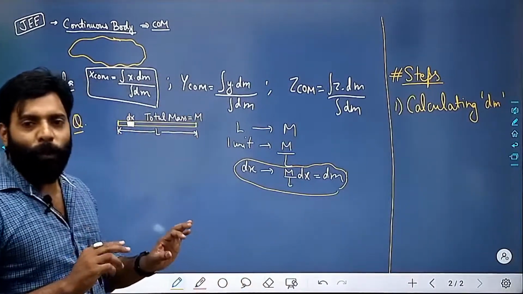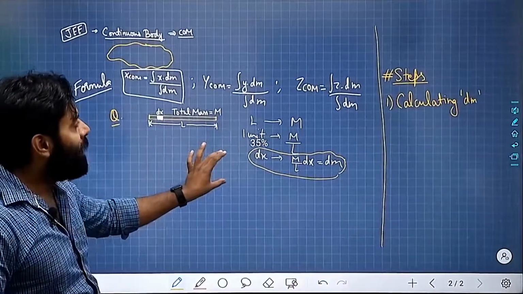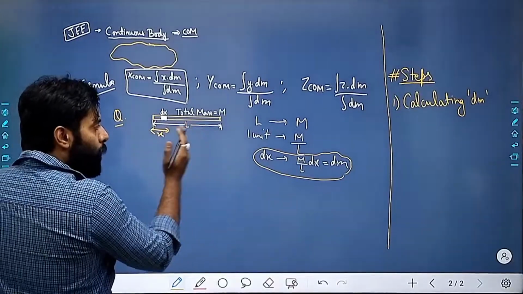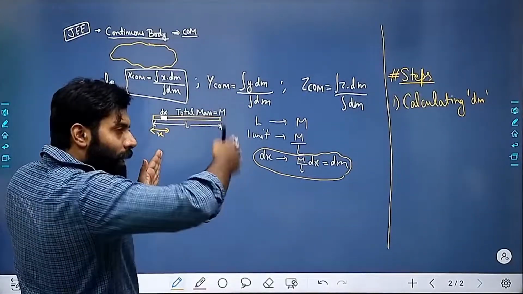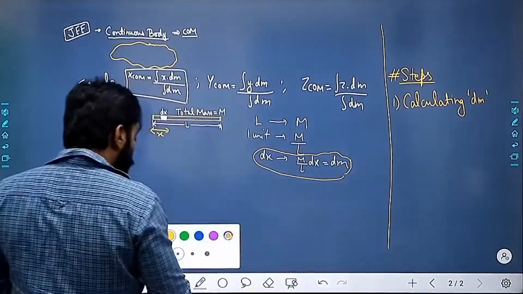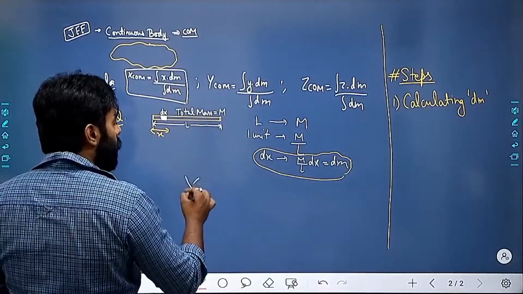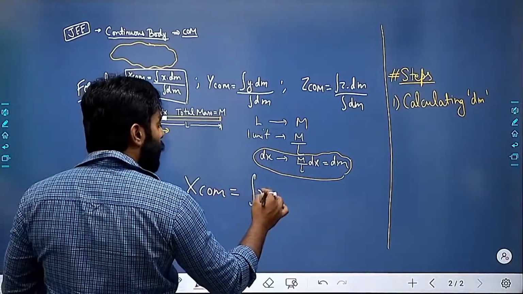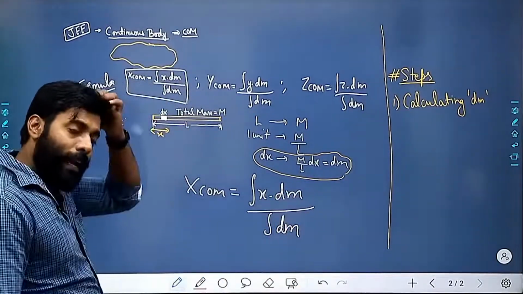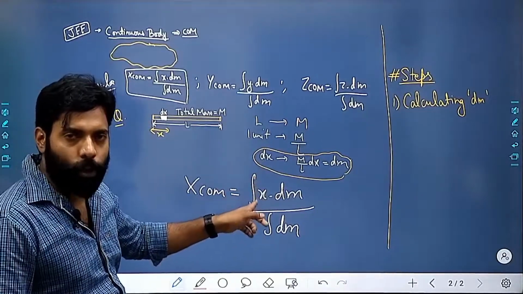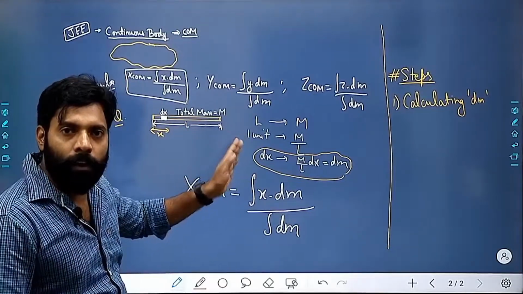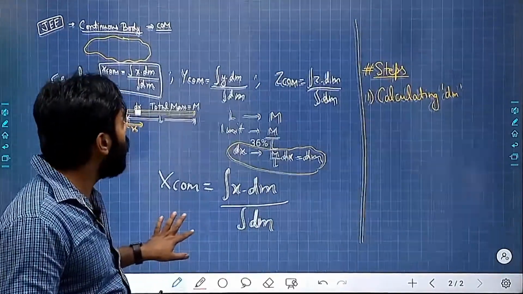Once you are done with this, you will be moving from here, x length, concentrating all these dx, and then you will be able to find out the center of mass. So the center of mass for the x coordinate can be found using integral of x dm divided by integral of dm, and we know that if we integrate, the total mass will come out to be M. How many of you agree?